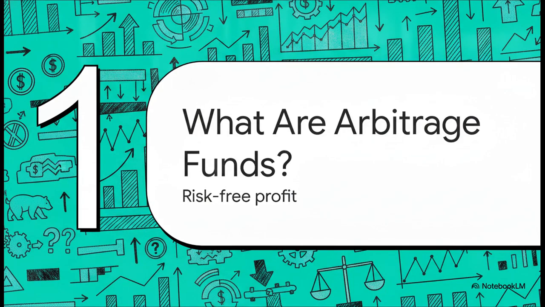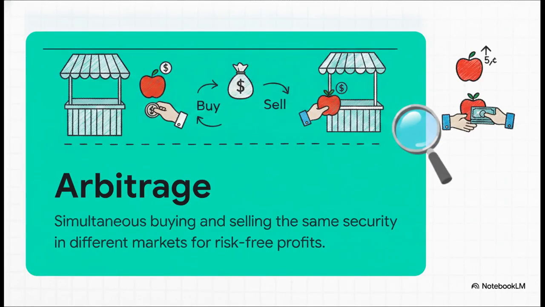Section 1. What are arbitrage funds? The mechanics of risk-free profit. So, how exactly can you make profits without taking massive directional risks in a wildly unpredictable equity market? Well, to answer that, we really need to understand the concept of arbitrage. In plain English, arbitrage is basically just the simultaneous buying and selling of the exact same underlying security or its derivatives in different market segments.